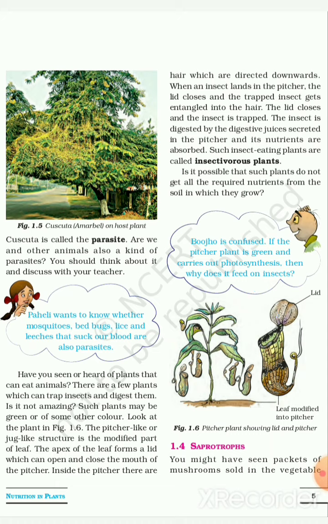Now Bujho is confused that if the pitcher plant is green and carries out photosynthesis, then why does it feed on insects? So for that, the next type of nutrition mode in plants is given, that is saprotrophs.